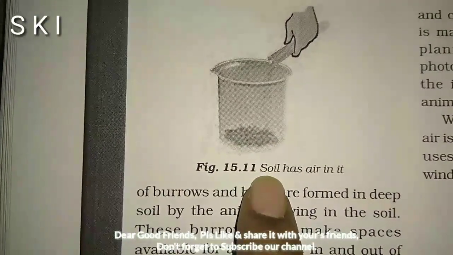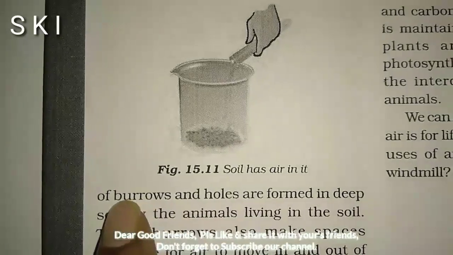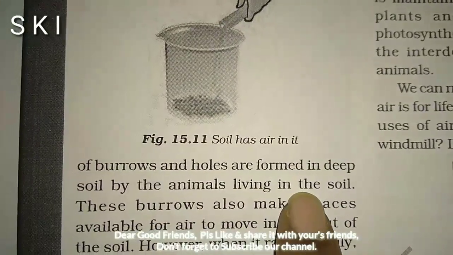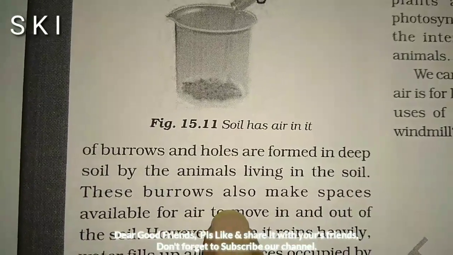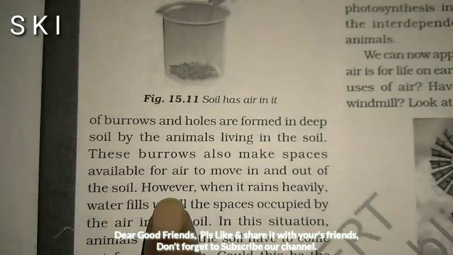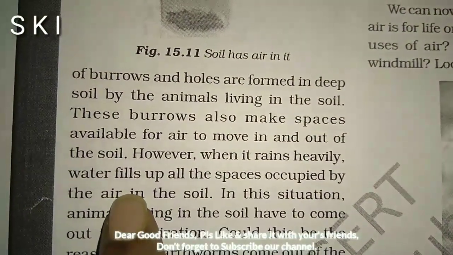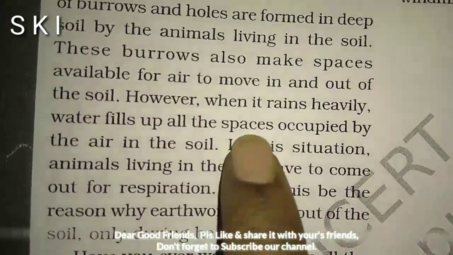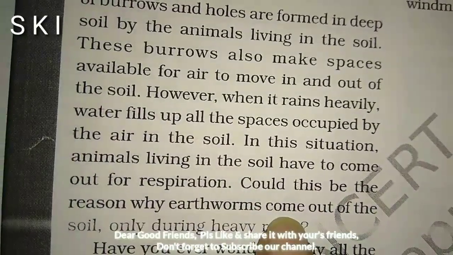Figure 15.11. Soil has air in it. Burrows and holes are formed in deep soil by the animals living in the soil. These burrows also make spaces available for the air to move in and out of the soil. However, when it rains heavily, water fills up all the spaces occupied by the air in the soil. In this situation, the animals living in the soil have to come out for respiration. Could this be the reason why earthworms come out of the soil only during heavy rains?